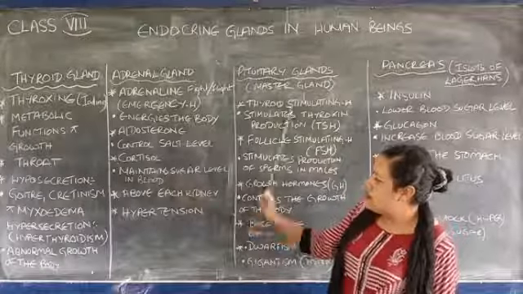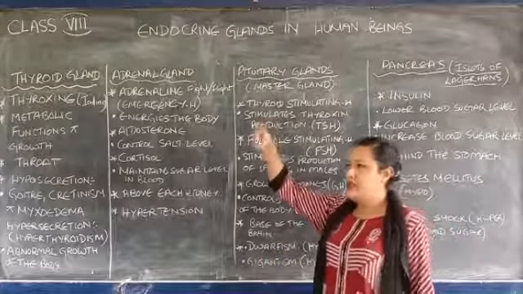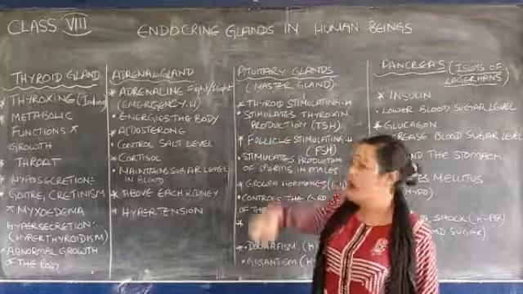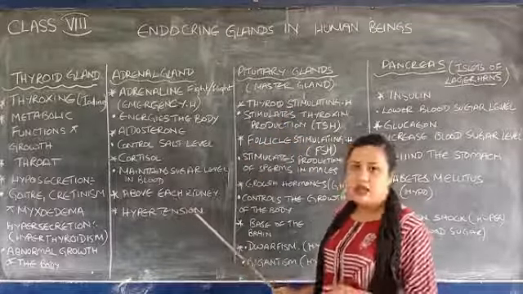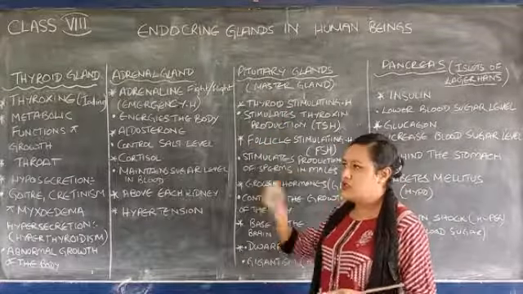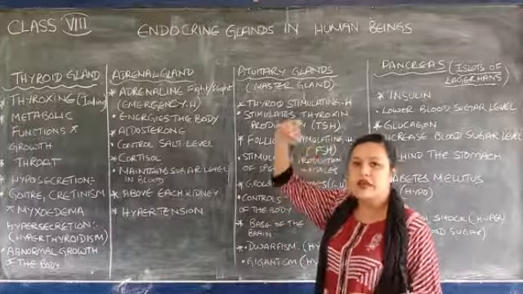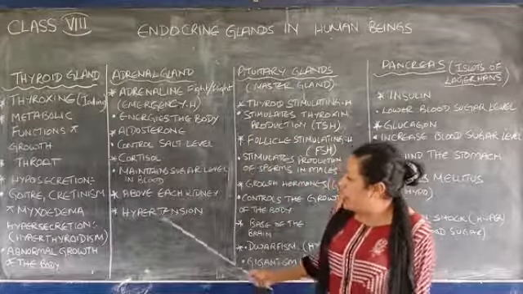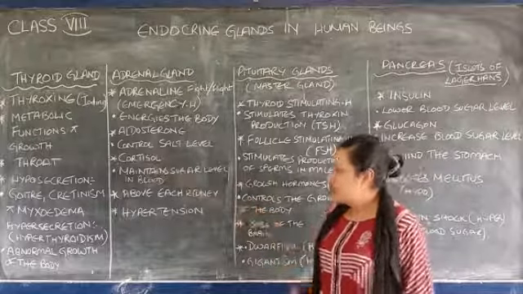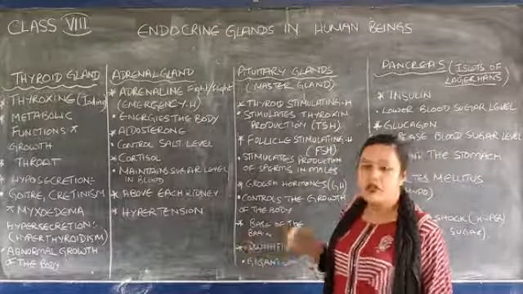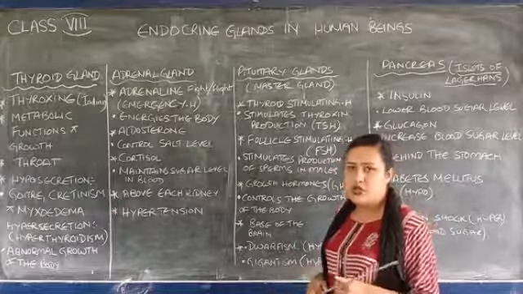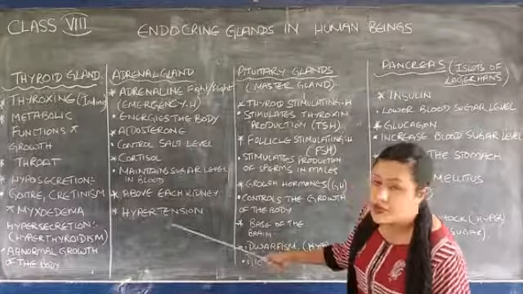And this location is fitted like a cap above each kidney. You have two kidneys, so it is present above the kidneys. It fits like a cap there. And if it is secreted in larger amount, it causes hypertension. That is a disorder.